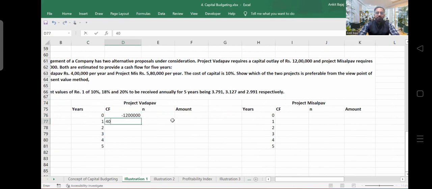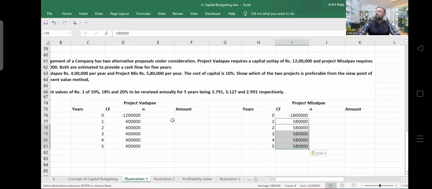And what are going to be the cash flows? It is going to be 4 every year, right? So I will be taking here 4 lakh. And in this case, how much do you have to invest? You have to invest 18 lakh rupees, and every year you will be getting 5 lakh 80,000 rupees, right? Now N is going to be the same, that is 1 to 5, and here also N is going to be the same, 1 to 5.